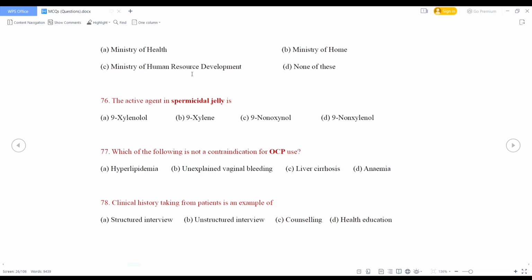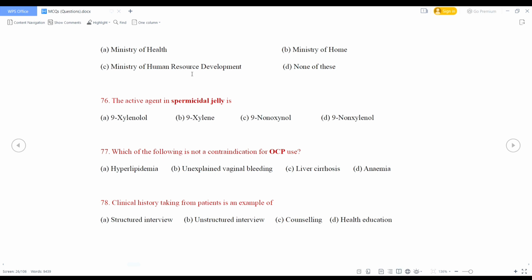Which of the following is not a contraindication for OCP use? Hyperlipidemia, unexplained vaginal bleeding, liver cirrhosis, anemia. So right option is anemia. Anemia is the indication of OCP use, not contraindication.